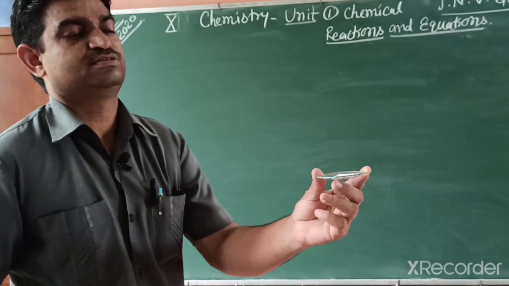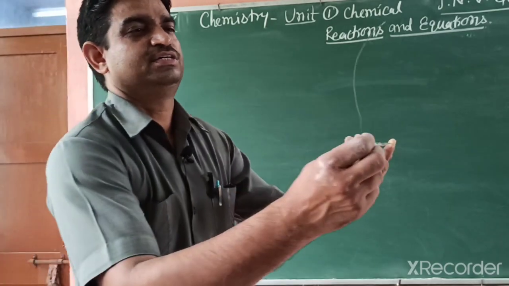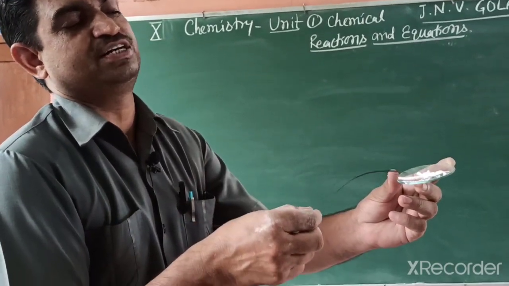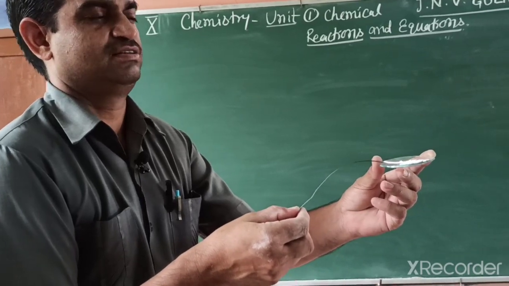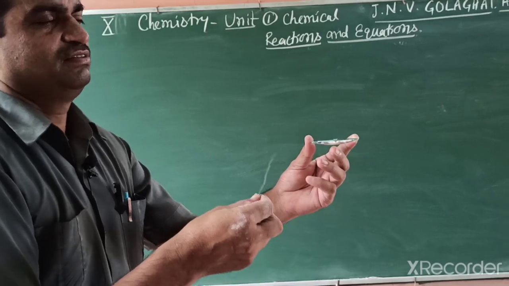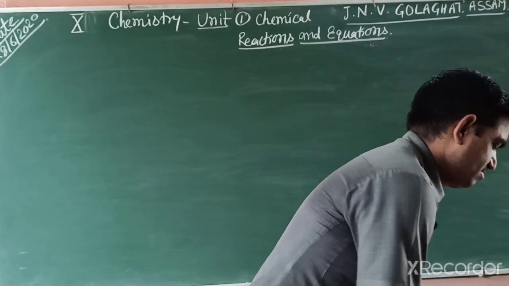This compound is magnesium oxide. This is a new substance. This magnesium ribbon, when we burn it, converts into this white compound, magnesium oxide. And if you represent it by a chemical reaction, how can we write? I will write it this way.